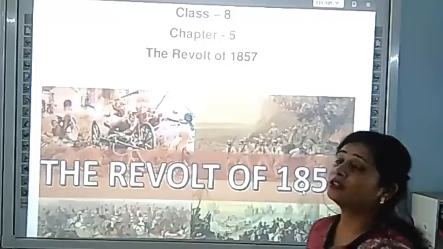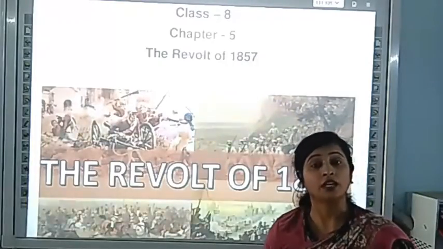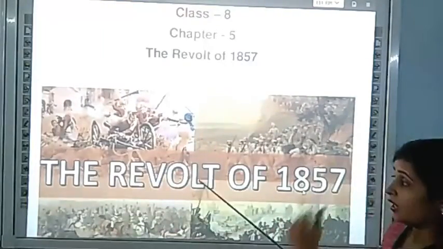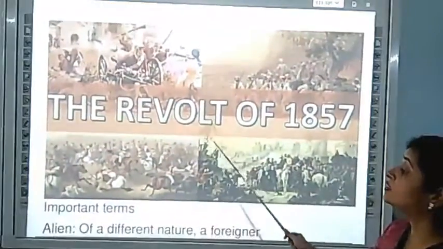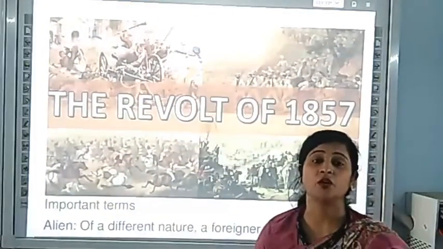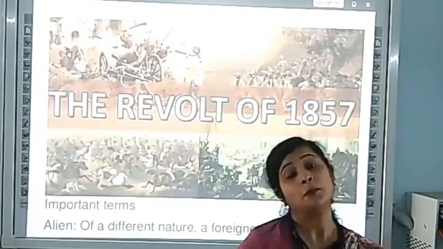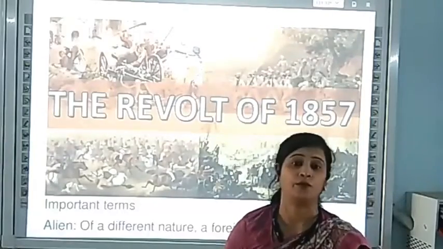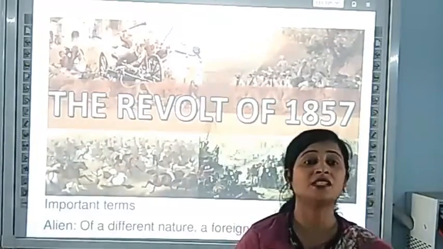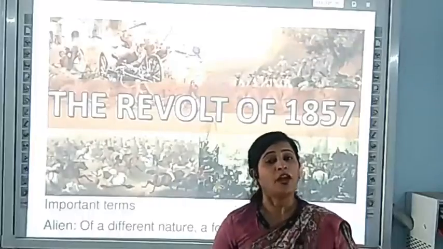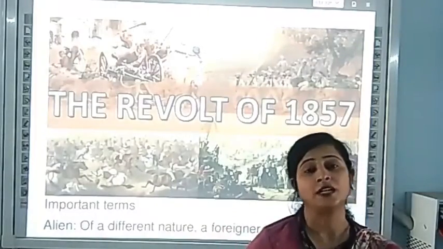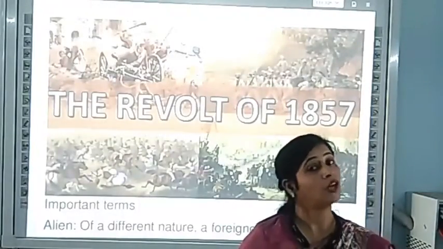Today we are going to start a new chapter, and this chapter is from history. The name of the chapter is The Revolt of 1857. In this picture, you can easily see what the meaning of revolt is. Revolt means to withdraw. When we suppress someone very harshly, when we ill-treat a person, what happens?